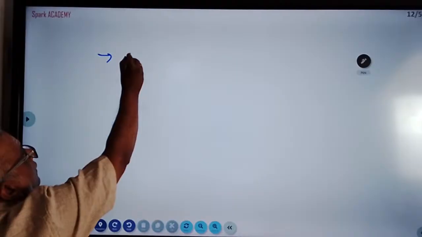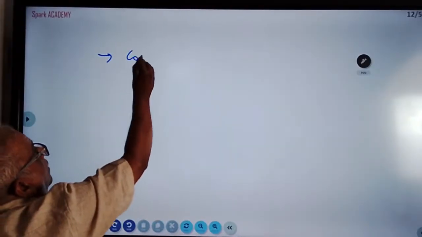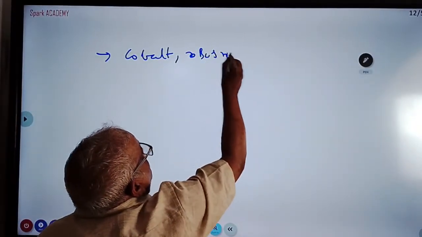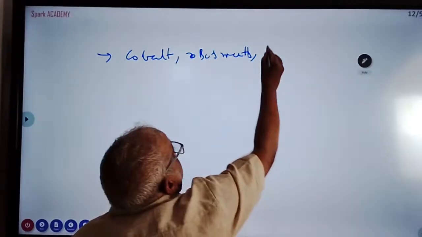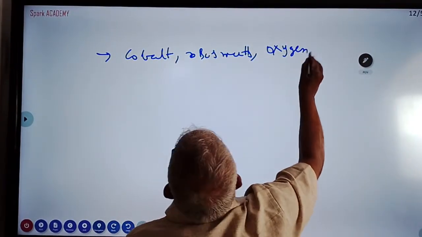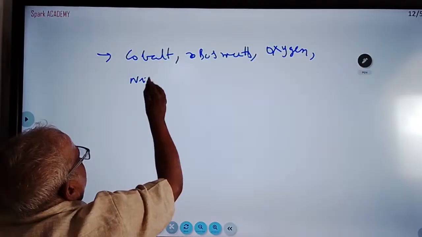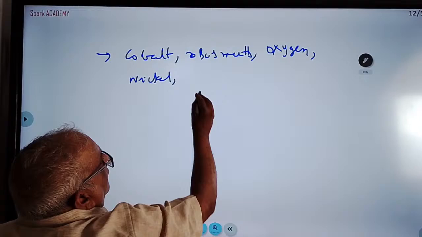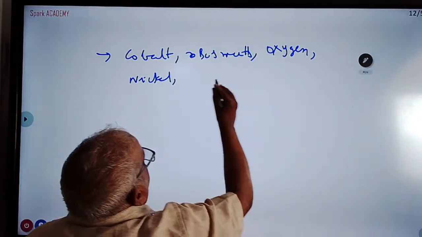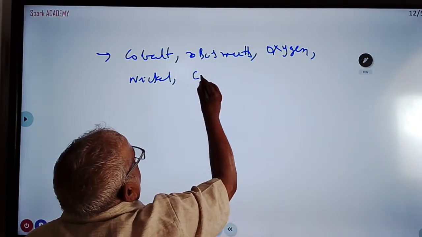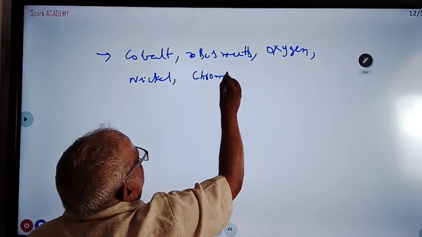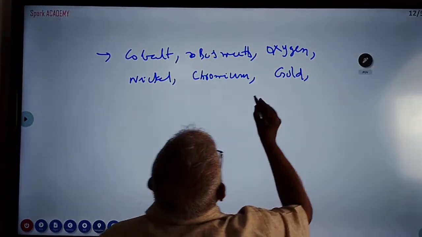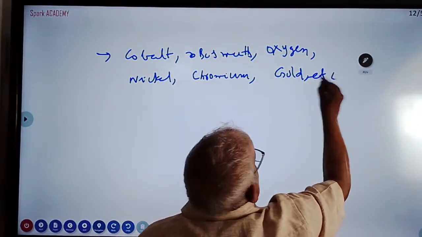They have arranged something: cobalt, bismuth, oxygen, nickel, chromium, gold, etc. Those are the substances.